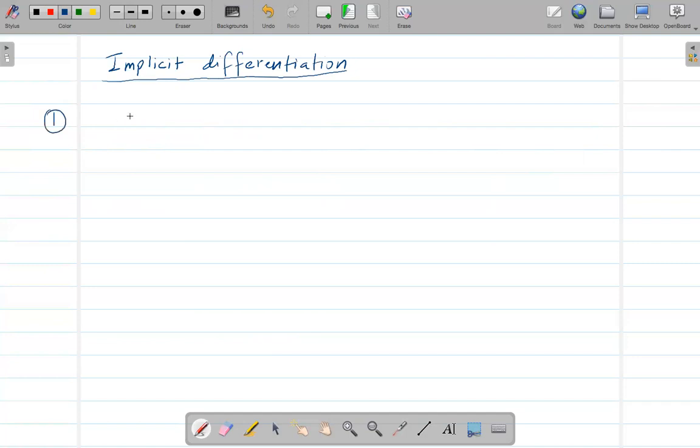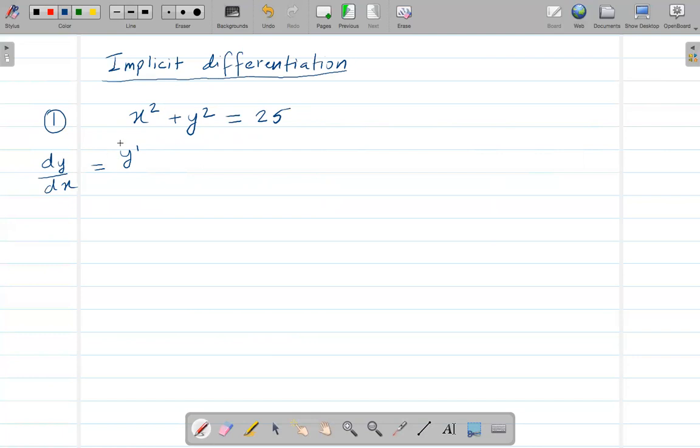Let's say x squared plus y squared equals 25. It's given. Now we need to find y prime, or we could even write dy over dx.